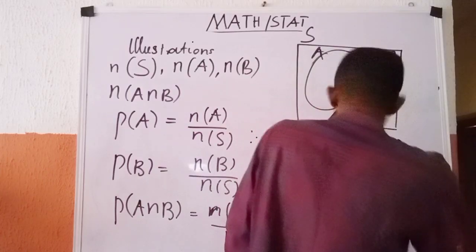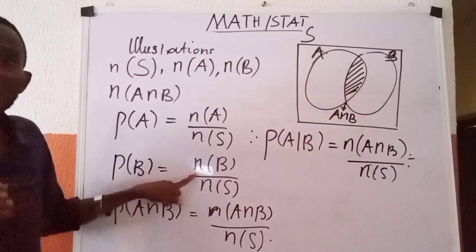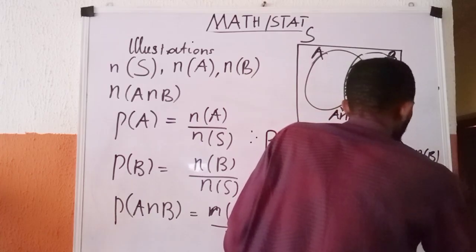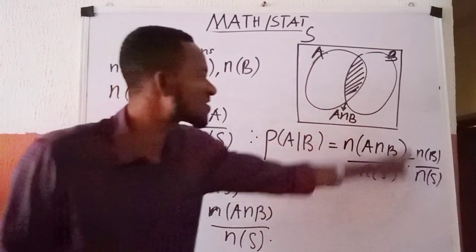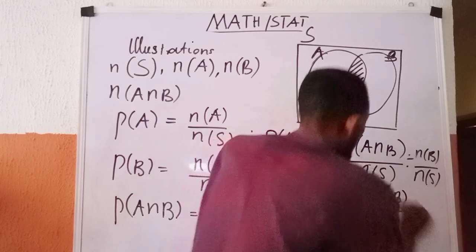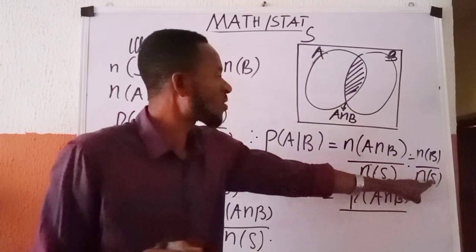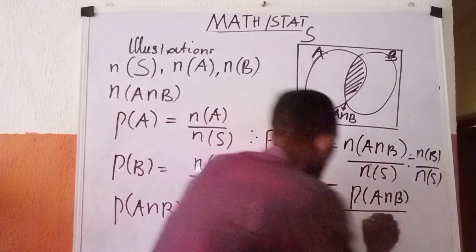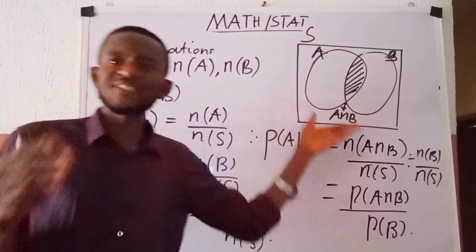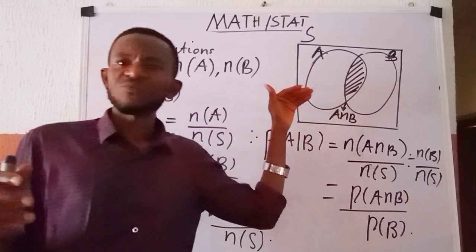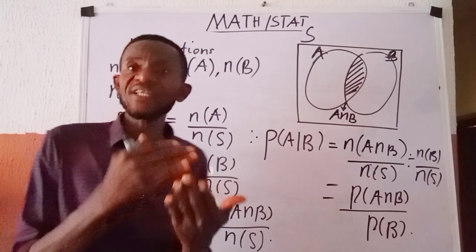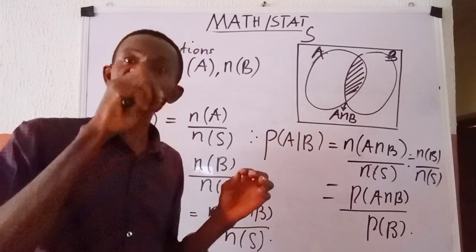So I will now say divide by the probability of B. Look at the probability of B: N of B all over N of S. Of course, the whole of the numerator quantity is P of A intersection B. So I have P of A intersection B all over N of B all over N of S, which is P of B. So it is all over P of B. So when they give us problems related to sets, and they still ask us questions on conditional probabilities from it, what is required is to diligently obtain the probability of the different events and the probability of their intersection.